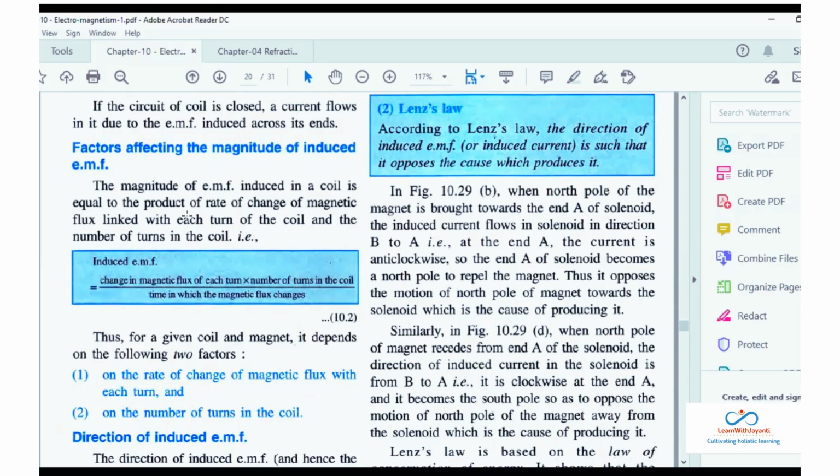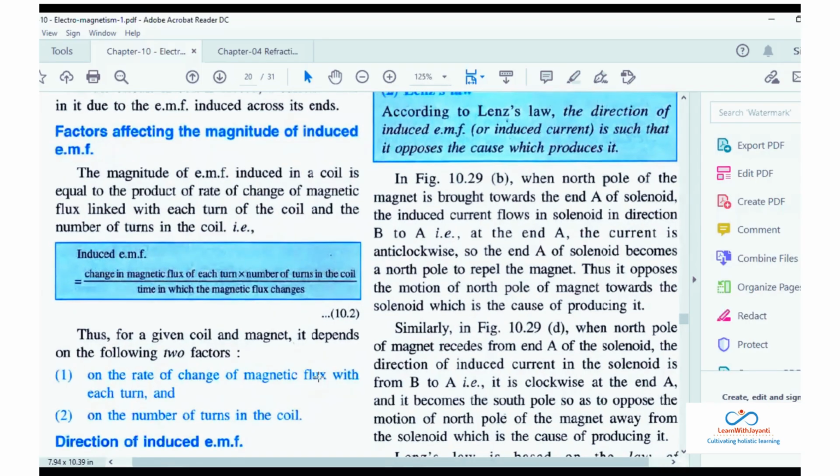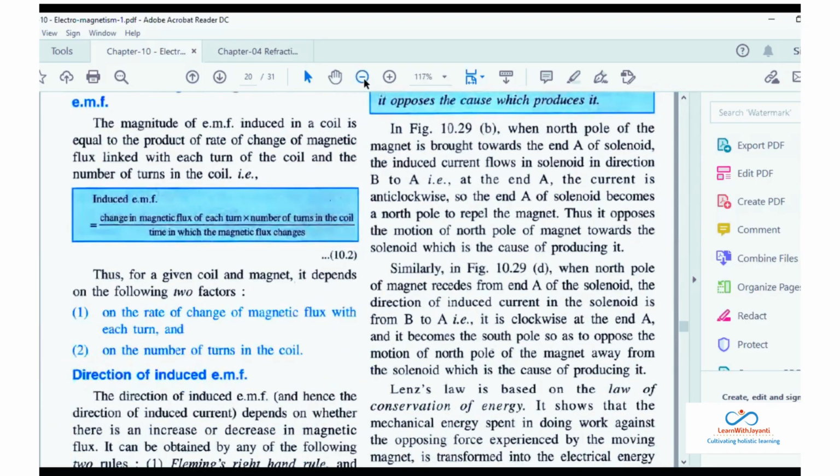So there are only two factors to change the induced EMF. One is change the rate of change. जैसे अभी हो सकता है कि 1 सेकंड बोला, हो सकता है मिली सेकंड में ये करो, माइक्रो सेकंड में करो, मतलब इतना फास्ट करोगे अपना मैकेनिकल एनर्जी, you will be able to get smooth current. And you can increase the number of turns in the coil. This will be more costly, because if you know, एक बार ही इंस्ट्रूमेंट बन जाता है, वो इंस्ट्रूमेंट में जाके बार बार खोल खोल के you will not try to increase the number of turns. You will try to change the rate of magnetic flux, मतलब तुम थोड़ा सा फास्ट हिलाओगे चीजों को. Okay, any doubt in this case?